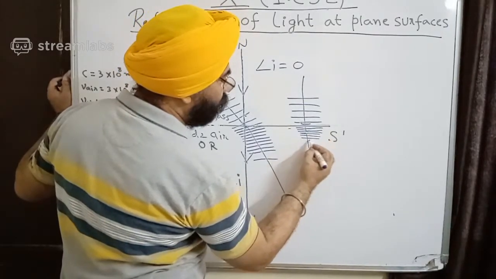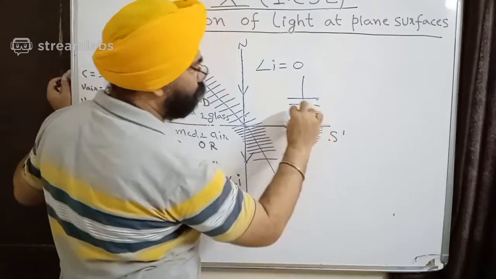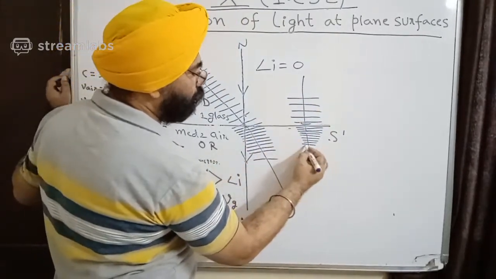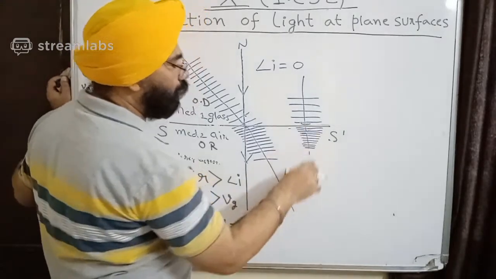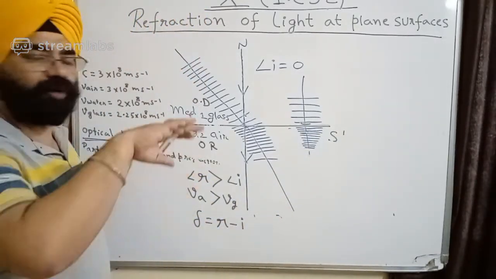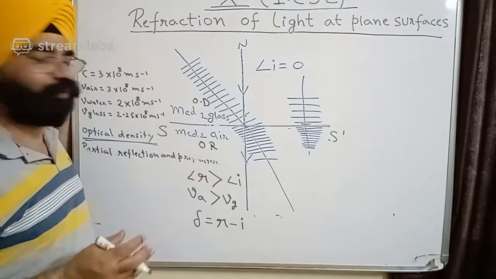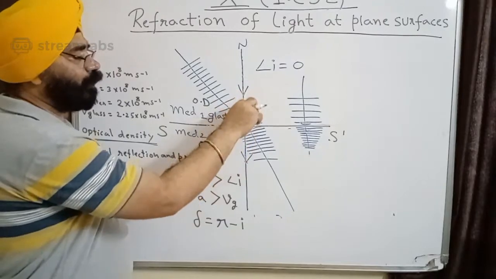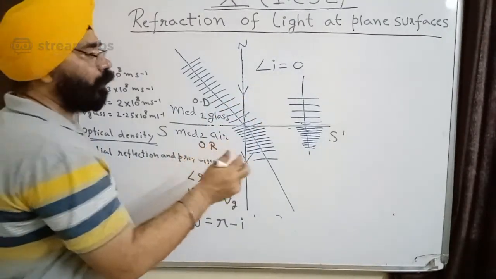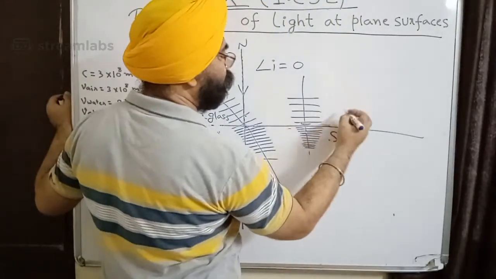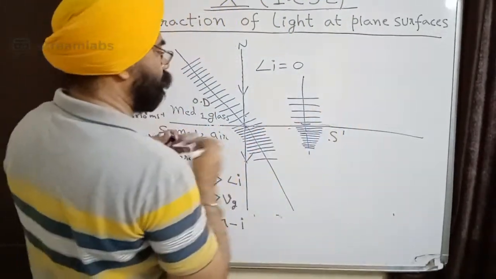Even though the medium has changed, you can see that the wavelength has gone down, but still it continues to go in the same straight line, because the whole wave goes into the second medium in one go. Here it's going partially. A part of the wave is in this medium, a part of the wave is in that medium. We can take one more example for this analogy. Let me rub this.